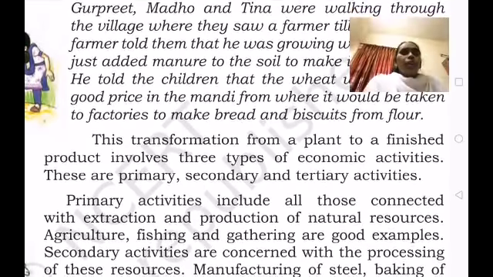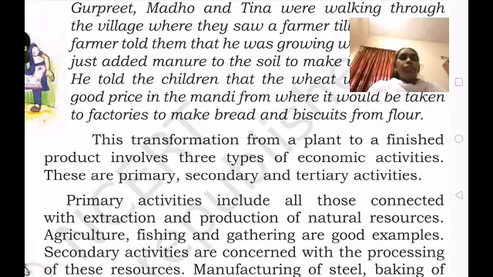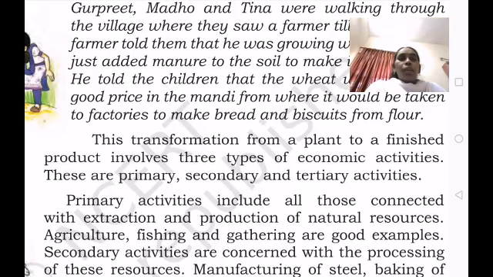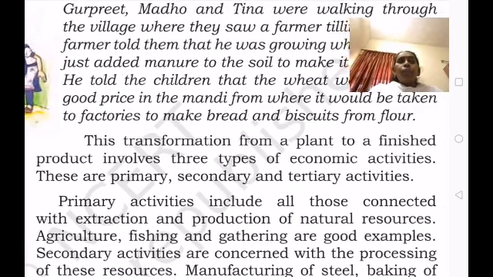So this transformation from a plant to a finished product involves three types of economic activities. Economically, who is going to get more profit here? The farmer. He is growing the wheat, and in a mandi or in a market he will get the money. From there, they will take it to the factories. When they make it into flour, they are going to get money also.